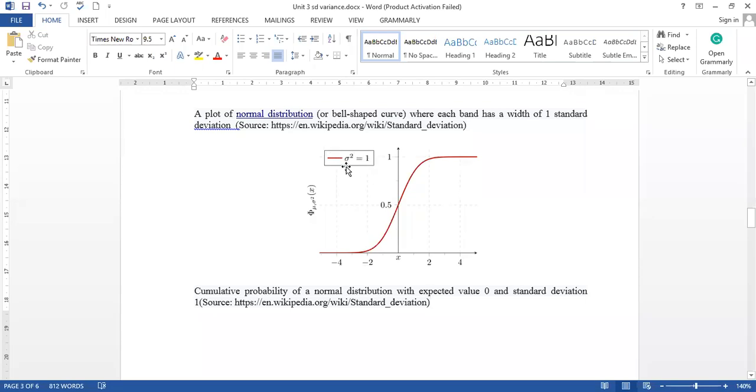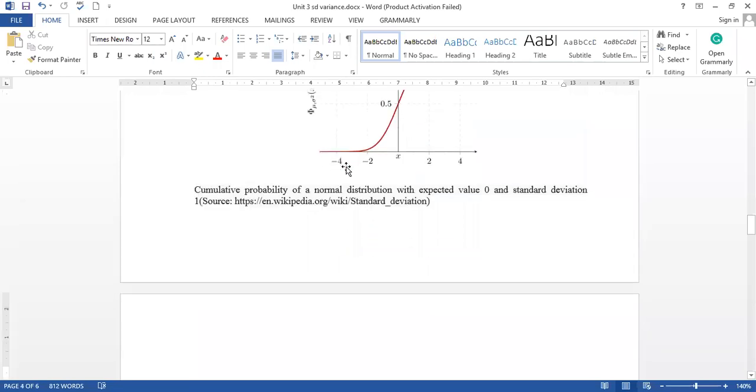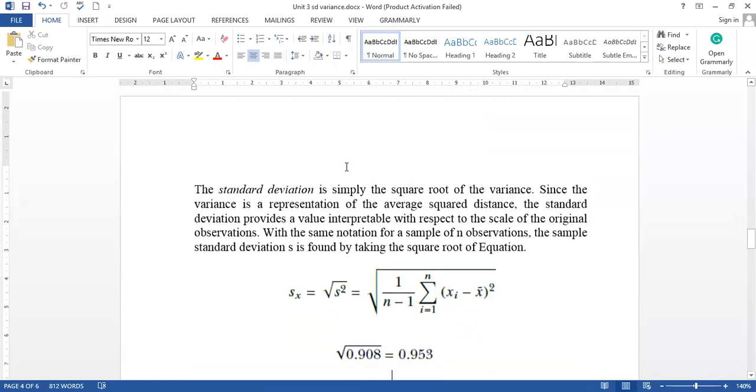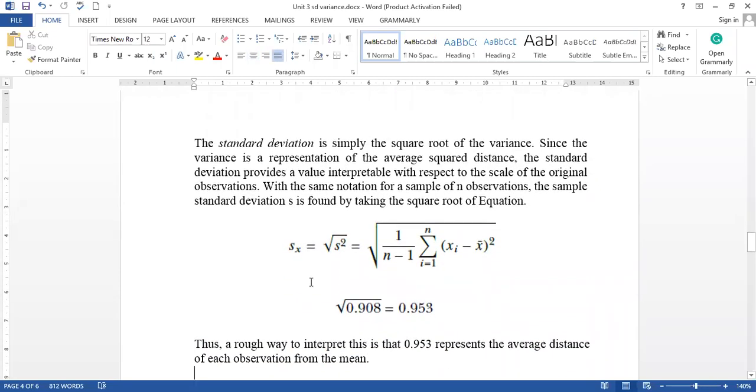Then if you take the standard deviation, it will give you 0.5, because it is the square root function. So to calculate the standard deviation, we just take the square root of the variance. As sigma square is the variance value, we take the square root, and it gives the standard deviation. This is the very same formula to calculate the variance: 1 by n minus 1, sigma i equals 1 to n, (xi minus x bar) whole square.